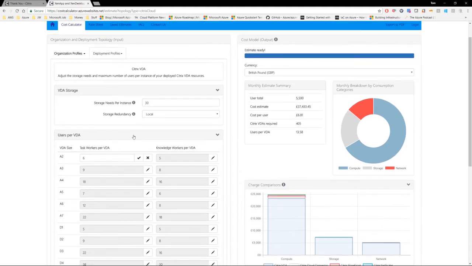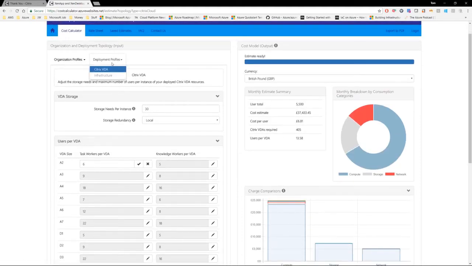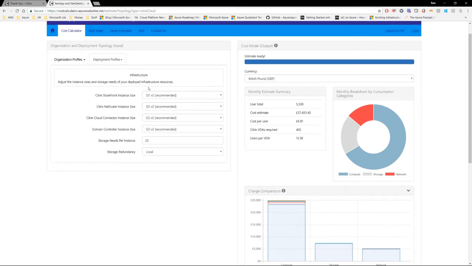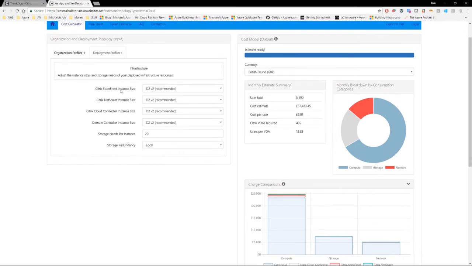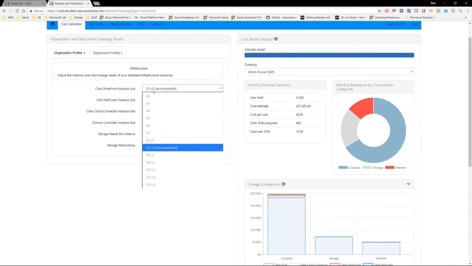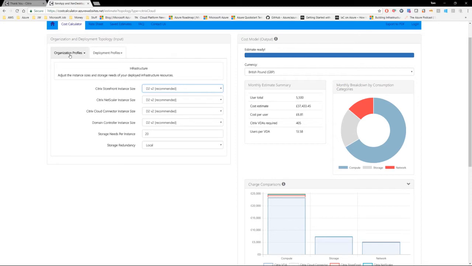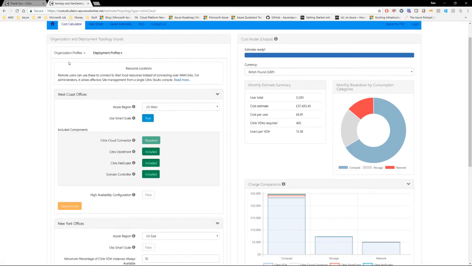The second section of deployment profiles is infrastructure. Again, this is Citrix's recommendation for VM size and storage per infrastructure component. You could change these to another VM size, but again, unless you know of a specific reason to do so, it makes sense to keep them as the defaults. So now let's look at the areas where you need to enter the data for your project in organization profiles. The first tab in this section is resource locations.